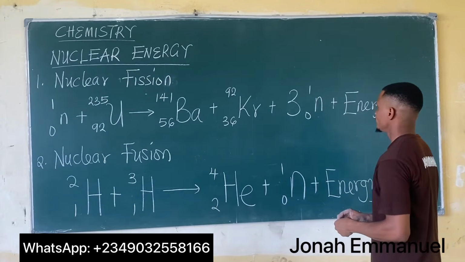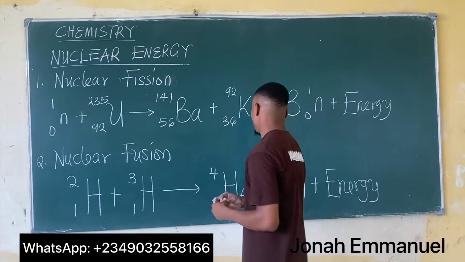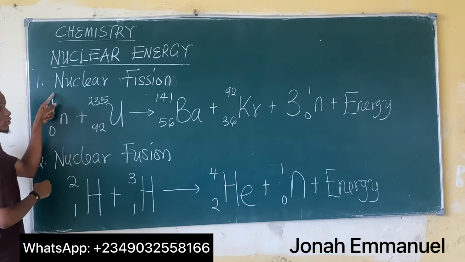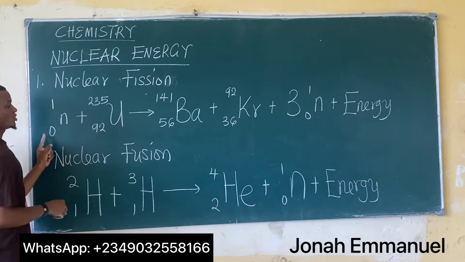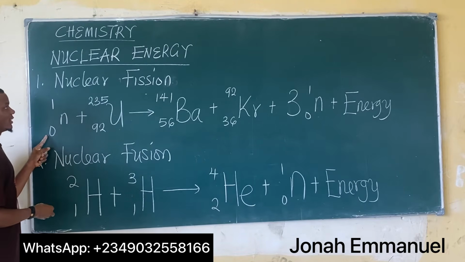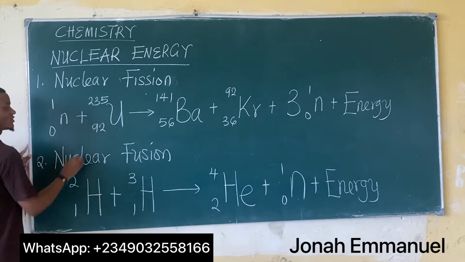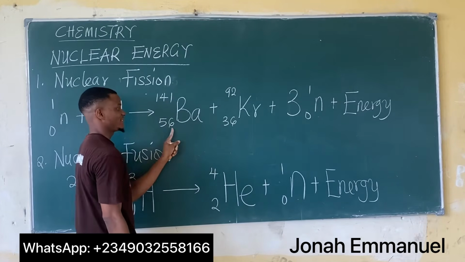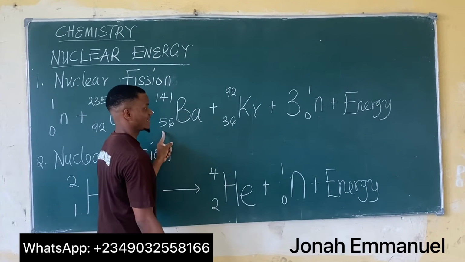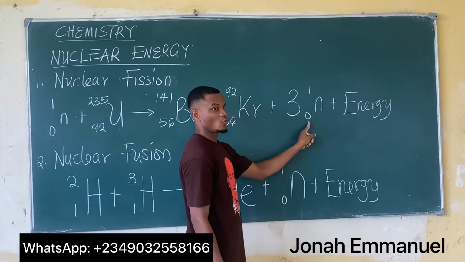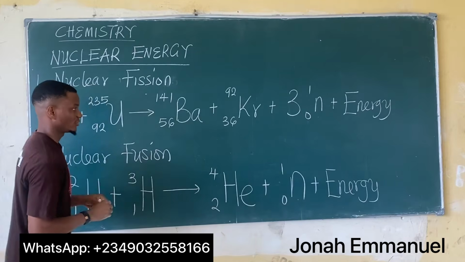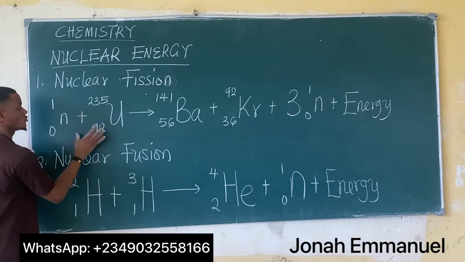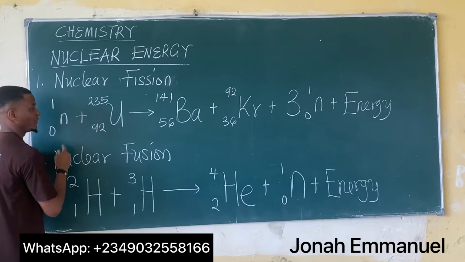Now, let's look at the atomic number and mass number involved. For the left-hand side of the equation under nuclear fission, if I sum up the atomic numbers, I have 0 plus 92, which is 92. For the right-hand side, I have 56 plus 36, which is 92, plus 3 times 0, which is 92. So this is a balanced equation, because I have a total atomic number of 92 on the left-hand side and 92 on the right-hand side.